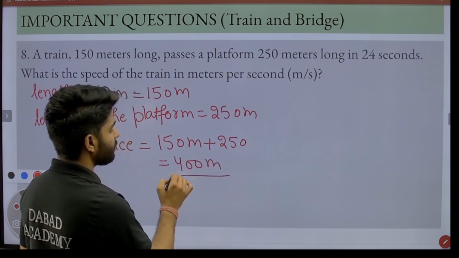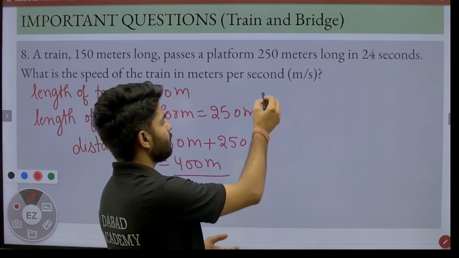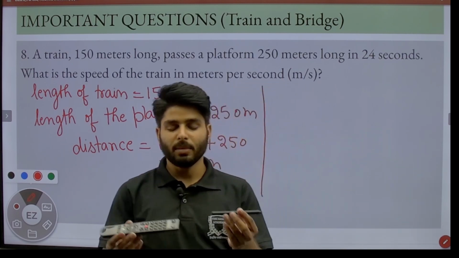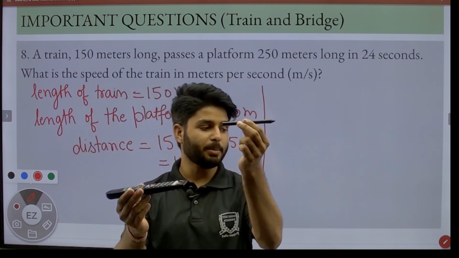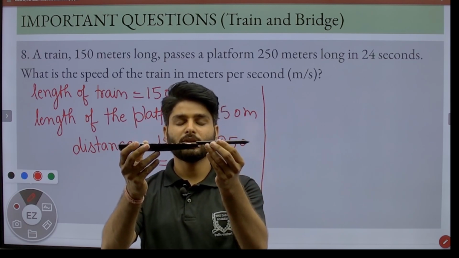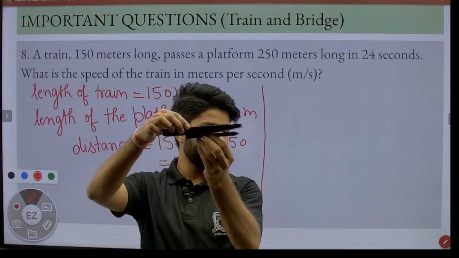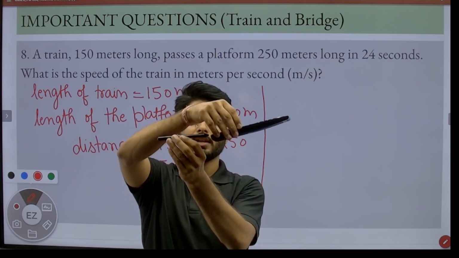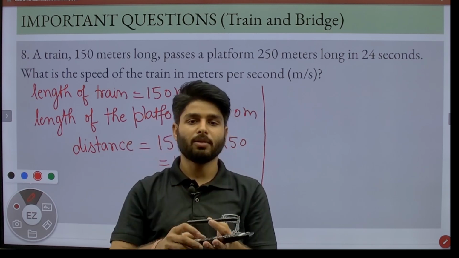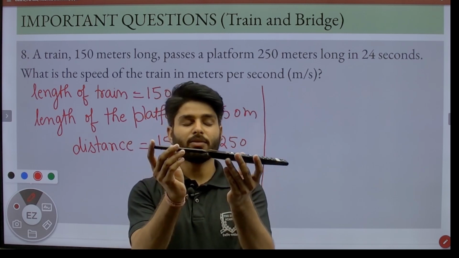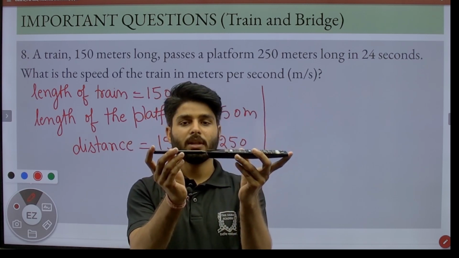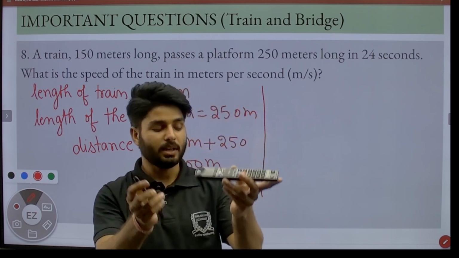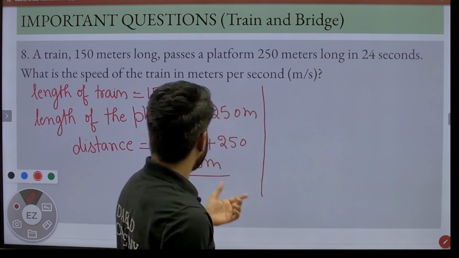But why do we sum it, that's the question. So I will make a rough diagram here, but before the diagram I will explain by taking the example of two objects. Let this be the platform and this be the train. Then the train is crossing the platform this way, you can clearly see, and it's crossing and it's still not crossing. Now the train has crossed the platform. You can clearly see the train starts from this point, then it travels the length of the platform and its own length, that is equal to 400 meter.